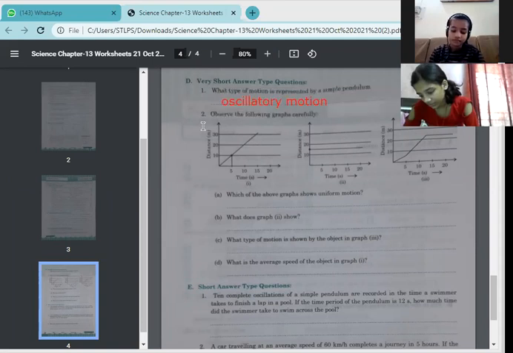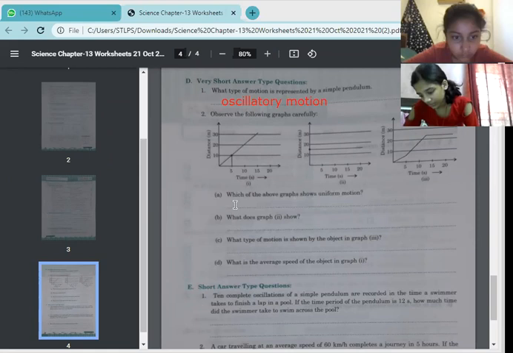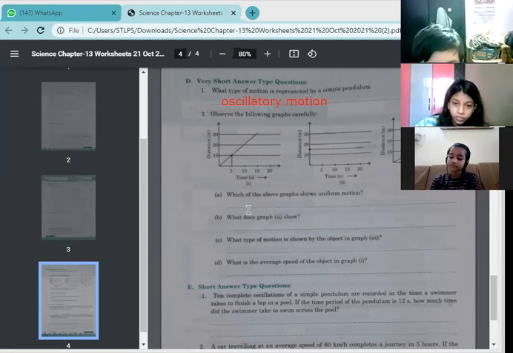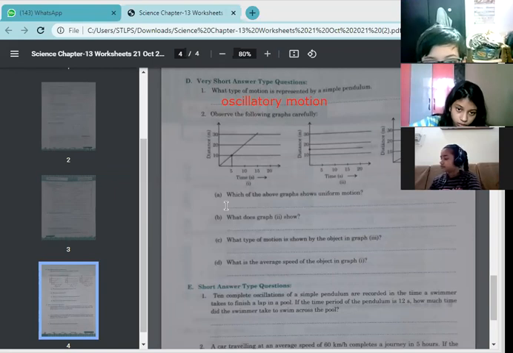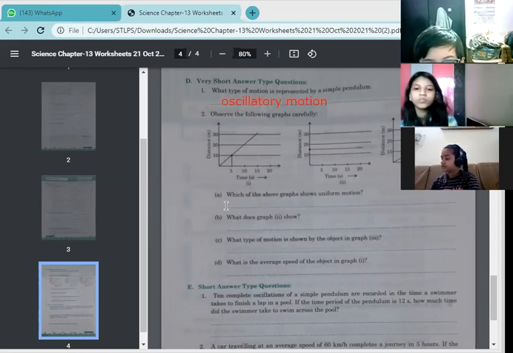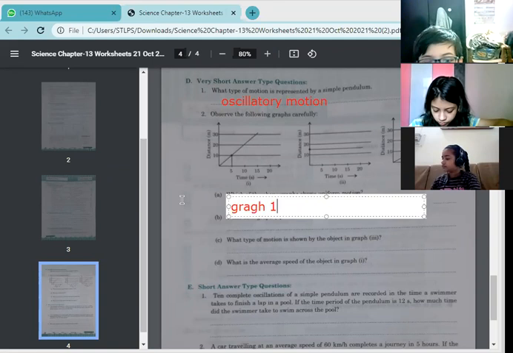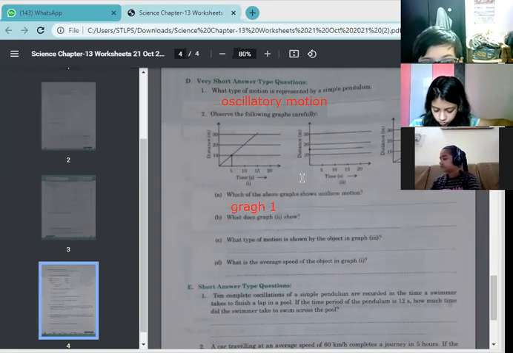Oscillatory motion it exhibits. Observe the following graphs carefully. Which of the above graphs shows uniform motion? So you may see all the graphs and you have to tell which graph is showing the uniform motion. Ma'am, graph 1. Distance in meters by time in seconds. Yes, graph 1. You can write down graph 1 is showing the uniform motion.